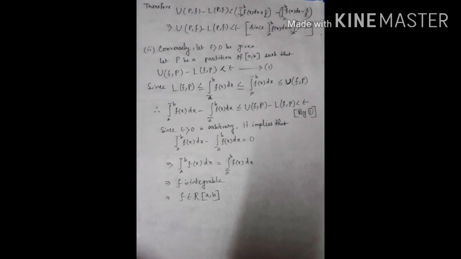Since epsilon greater than 0 is arbitrary, it implies that the upper integral from a to b of f(x) dx minus the lower integral from a to b of f(x) dx is equal to 0, and this implies the upper integral is equal to the lower integral. So this implies f is integrable, so f is R-integrable, which completes our proof.